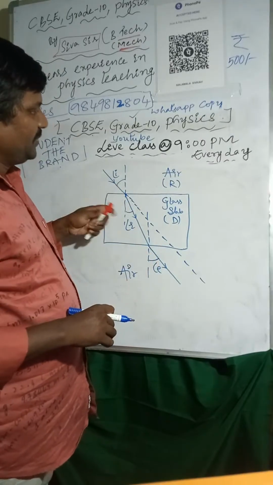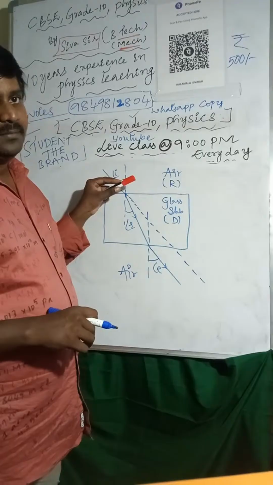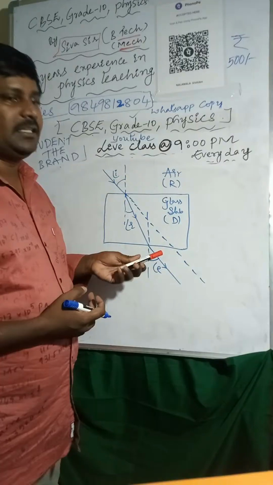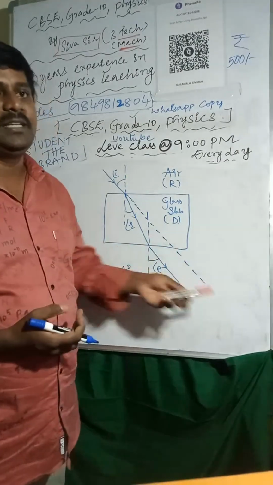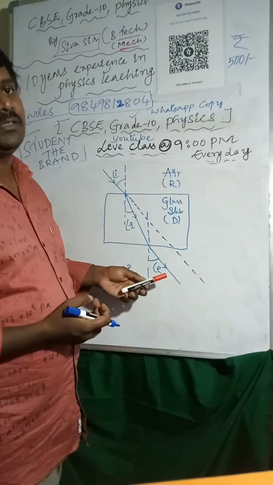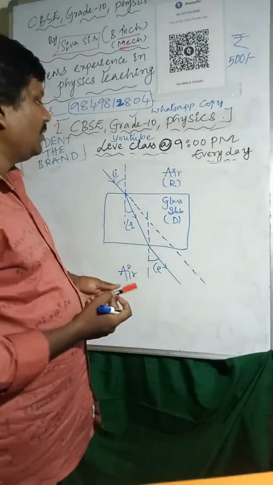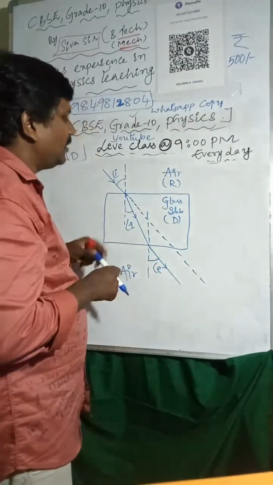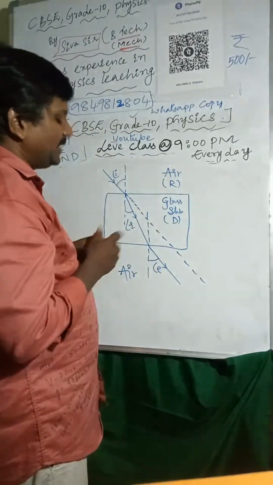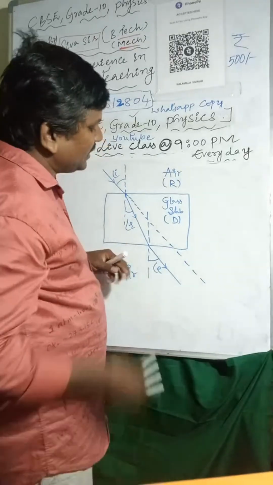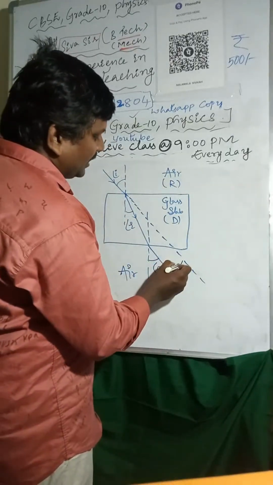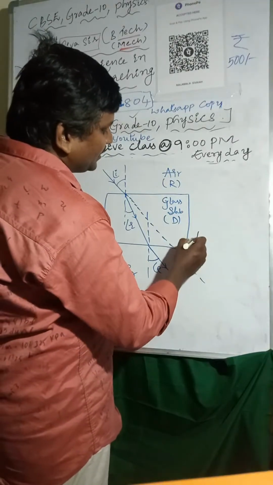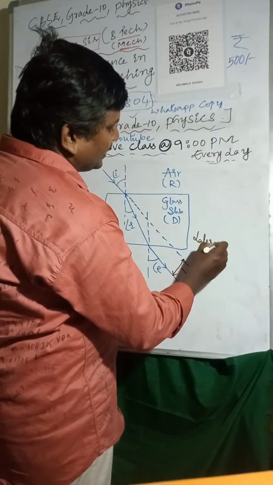Here the speed of light is decreasing when the light ray passes from rarer to denser. If it passes from denser to rarer, speed is increasing. Now we can take this distance, the distance between the emergent ray and the extended incident ray. This is called lateral shift.